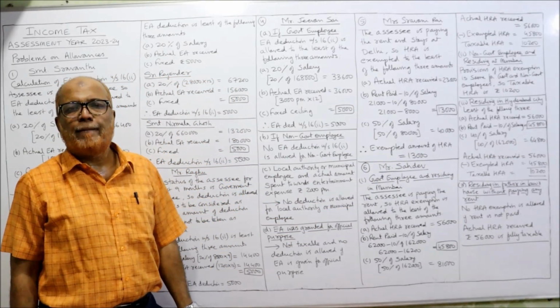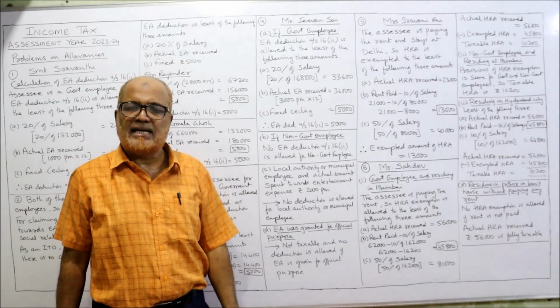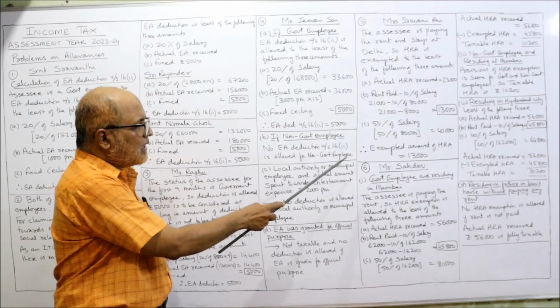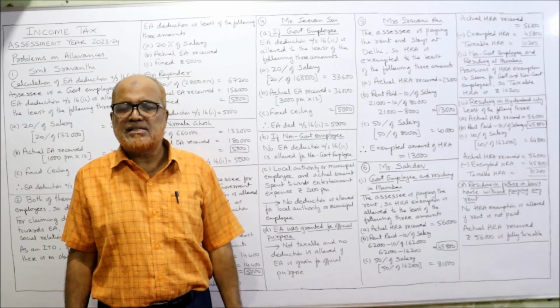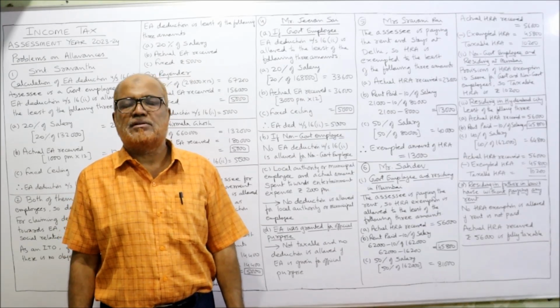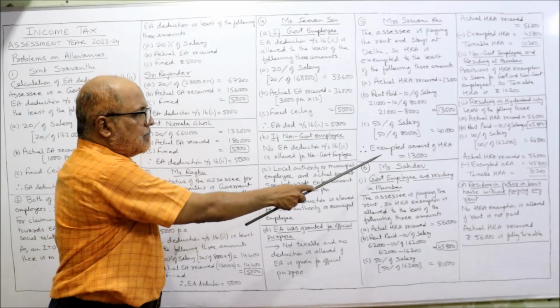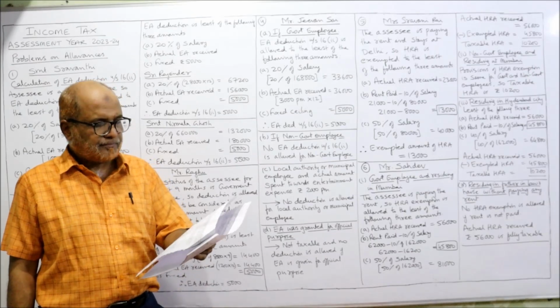And one point you remember, if the SSC stays in 4 metropolitan cities like Delhi, Mumbai, Kolkata and Chennai, here you should take 50%. Other than these 4 cities, if the SSC stays, take 40%. That is the only difference. 40 and 50. So exempted HRA is 13,000 and remaining is taxable.